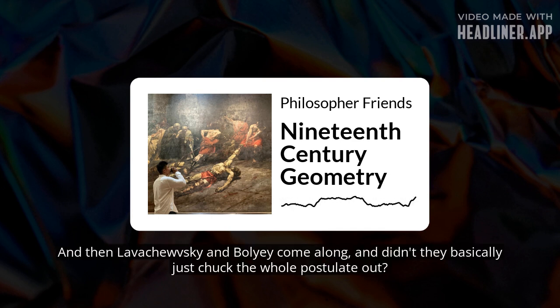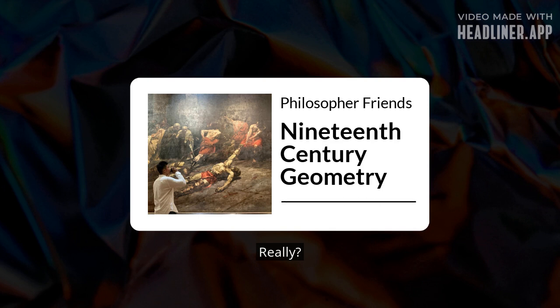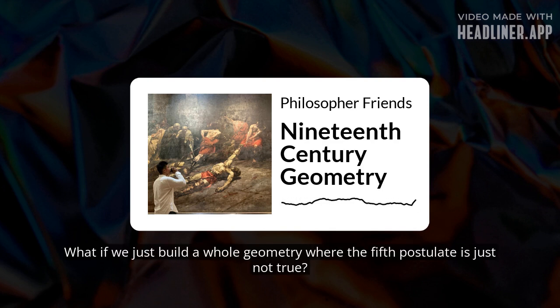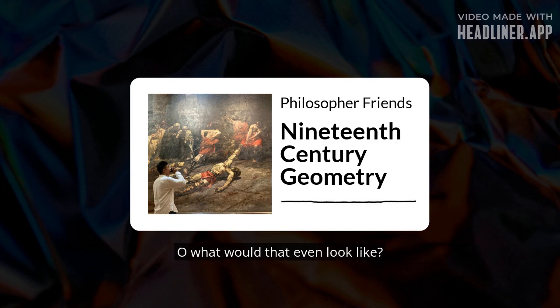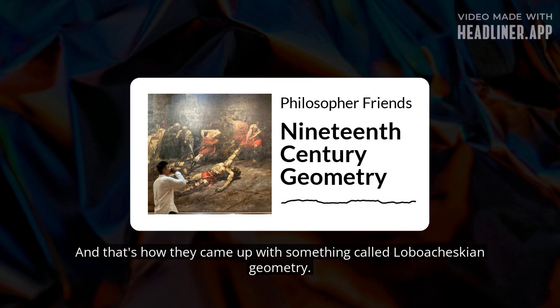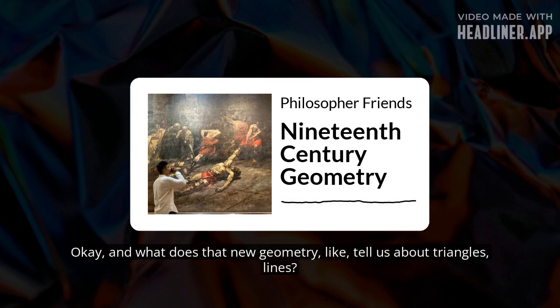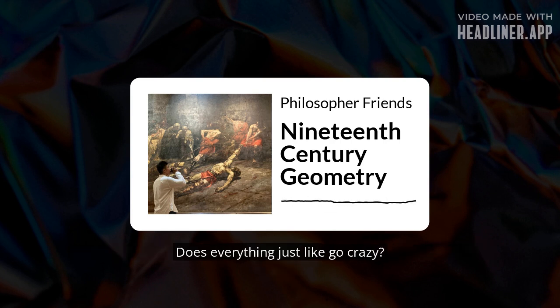Exactly. And then Lobachevsky and Bolyai come along, and didn't they basically just chuck the whole postulate out? Pretty much, yeah. They had this radical idea: what if we build a whole geometry where the fifth postulate is just not true? What would that even look like? That's how they came up with something called Lobachevskian geometry. And what does that new geometry tell us about triangles, lines? Does everything just go crazy?